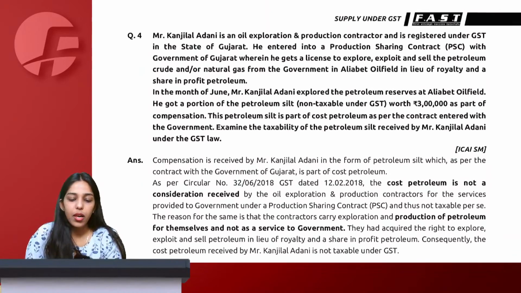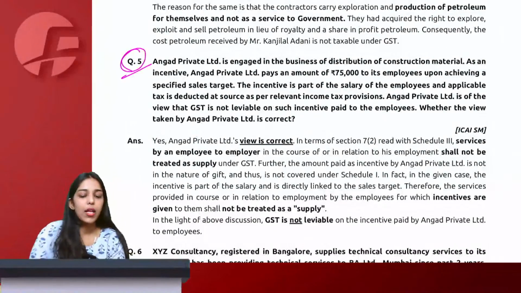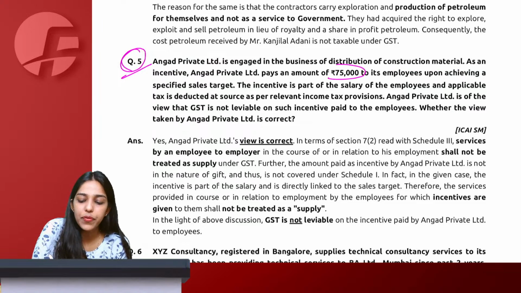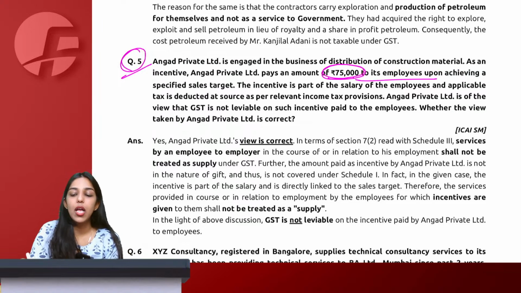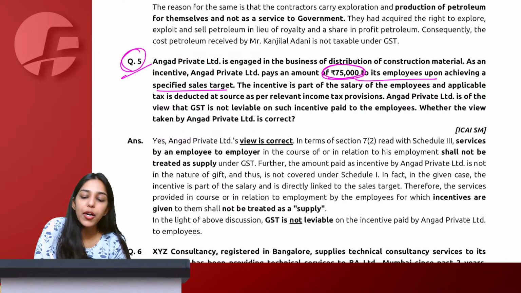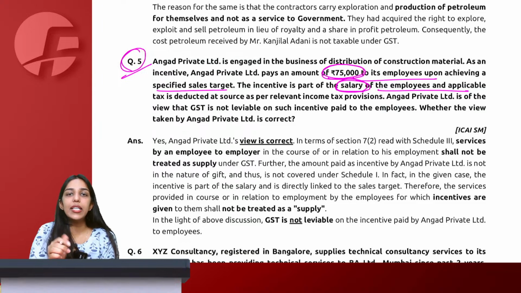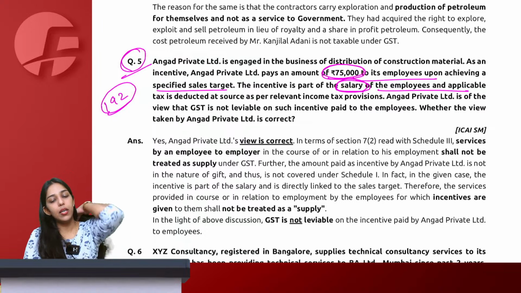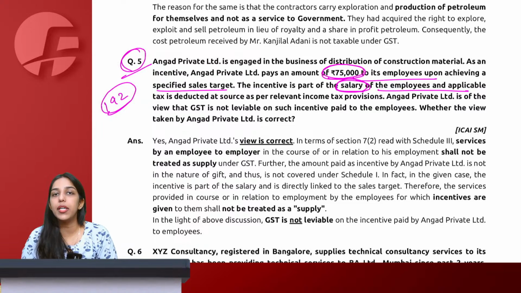Come to question number 5. Angad Private Limited is engaged in the business of distribution of construction material. As an incentive, Angad pays an amount of 75,000 to its employees upon achieving a specified sales target. The incentive is part of salary of the employees and the applicable TDS that we deduct under section 192 for salary is also deducted on this commission that is being paid. Tell me whether this will be taxable under GST or not.